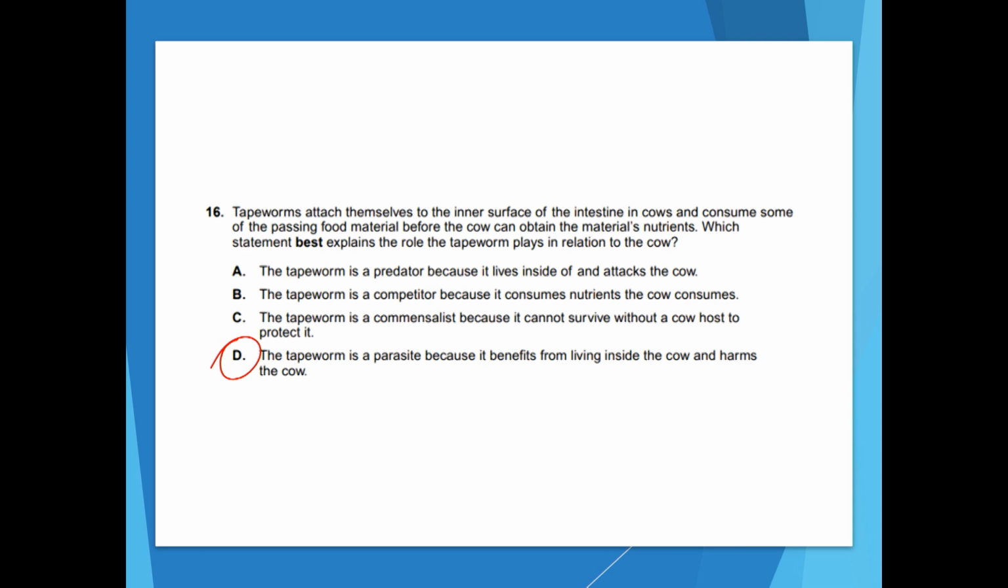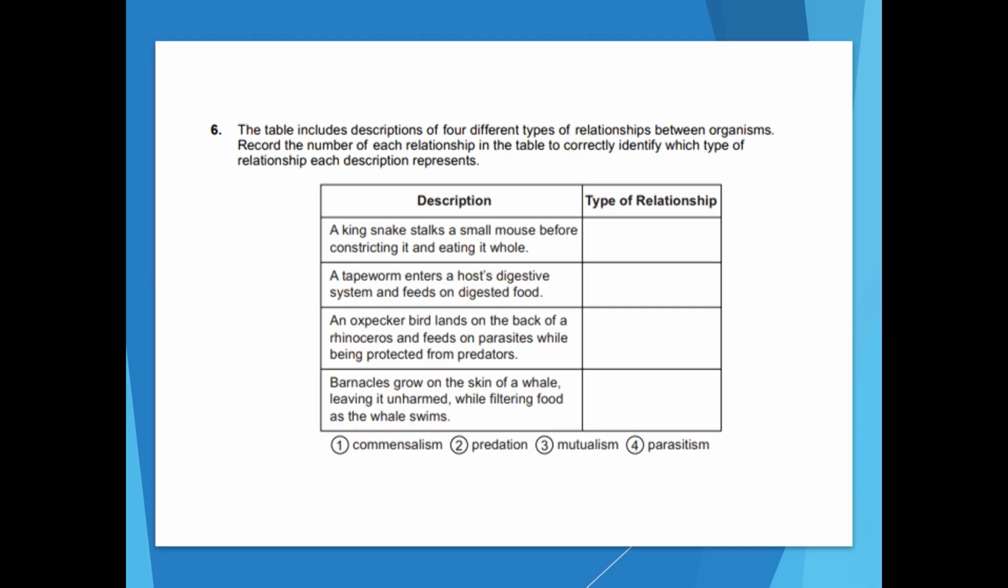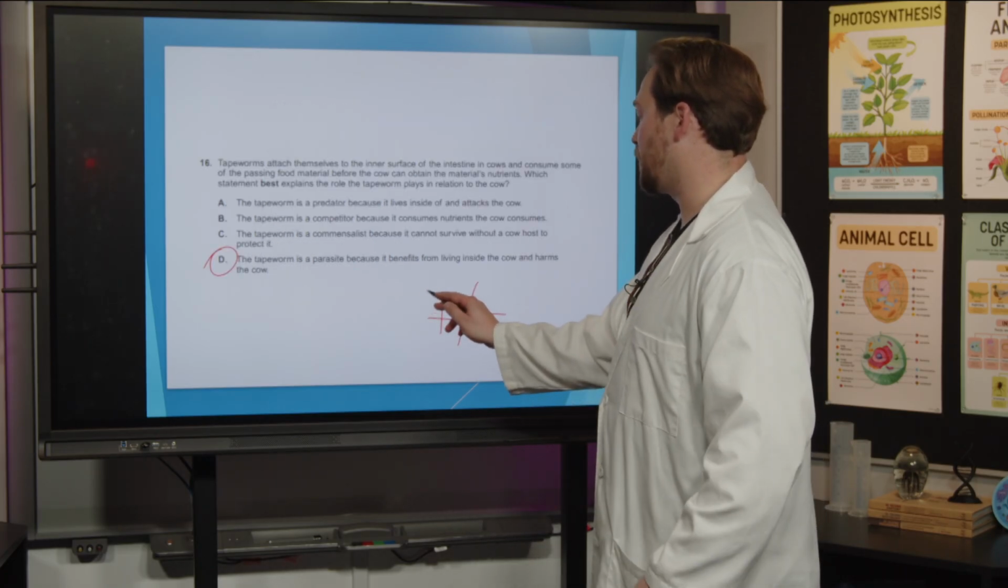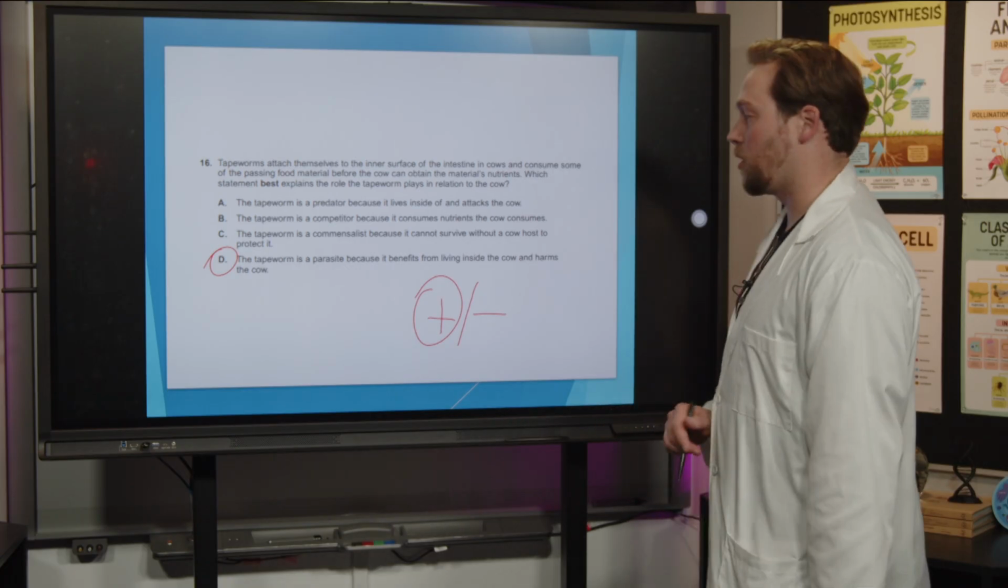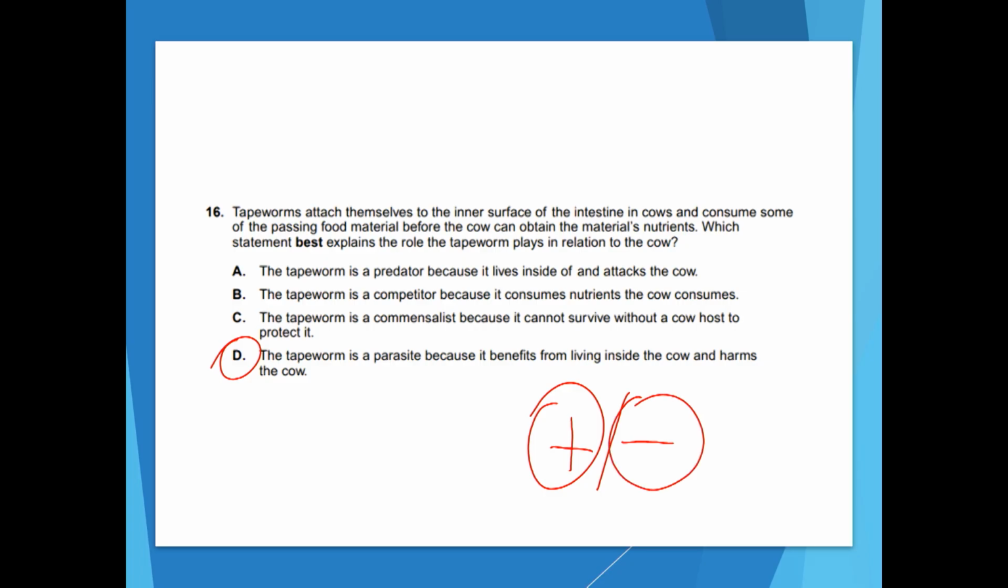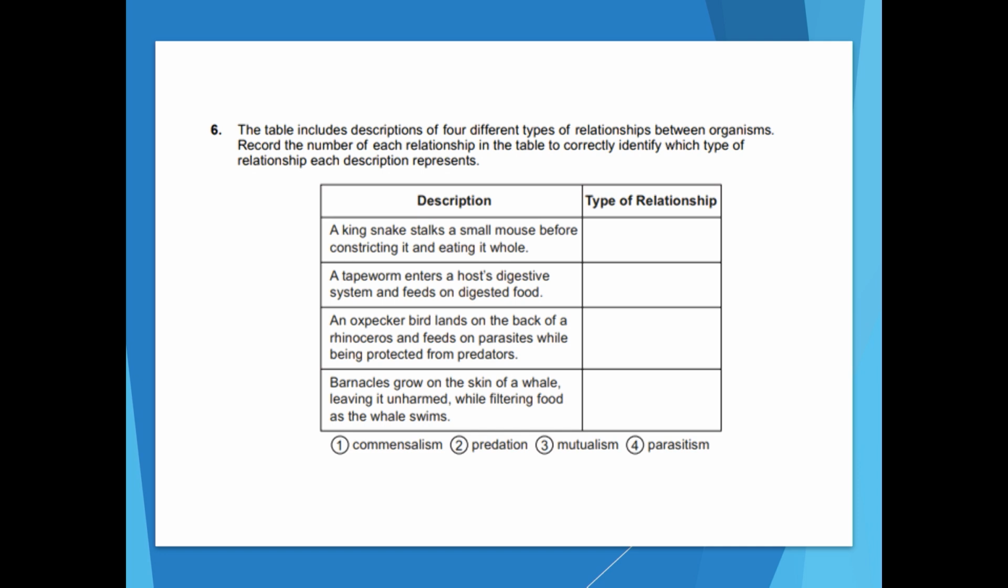When we're talking about parasitism, what's going on is that one organism benefits and the other one is harmed, and that's what's happening in this. The tapeworm gets free food, so that's a win for the tapeworm. The cow is losing out on some of the nutrients, so the cow is being harmed by that relationship. If one organism benefits and the other one loses, that's parasitism. Okay, great work. Let's go on to the next one.